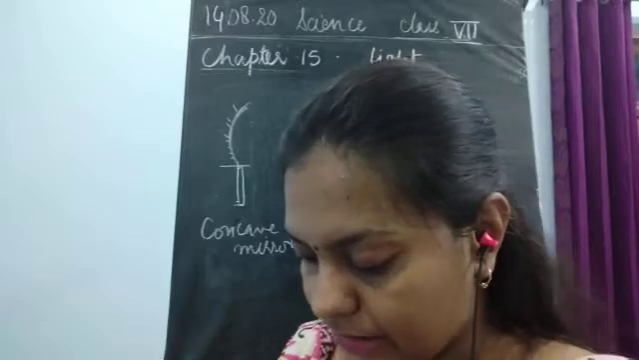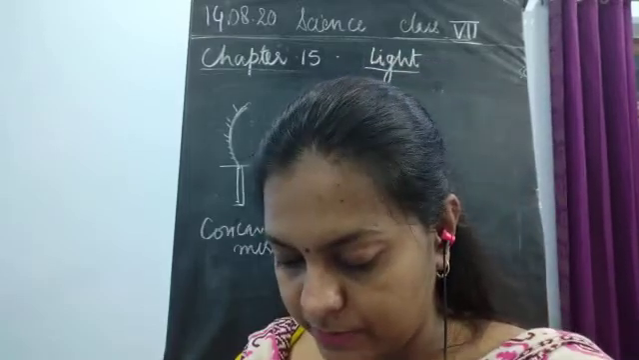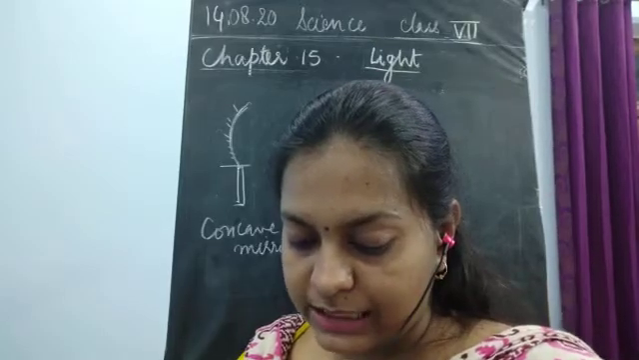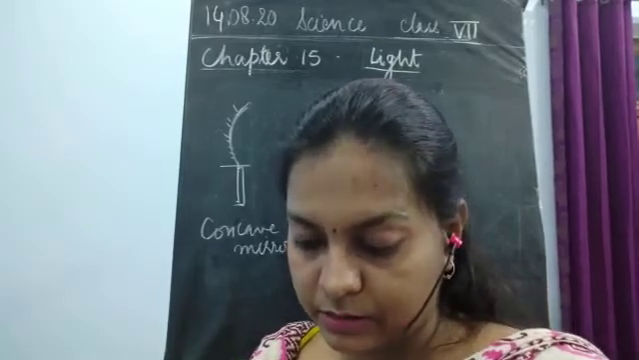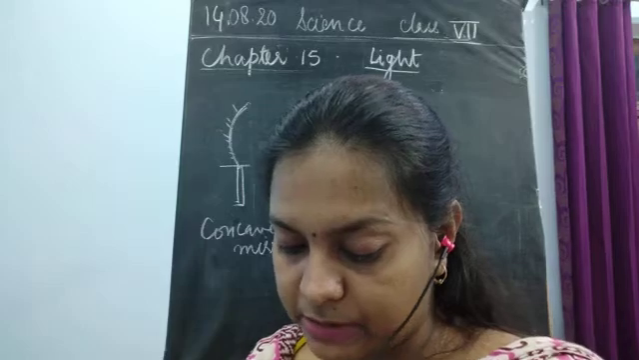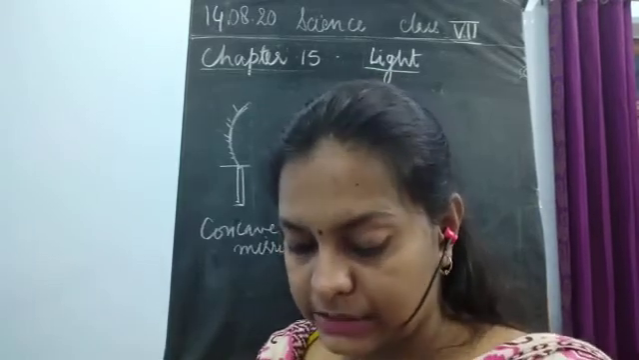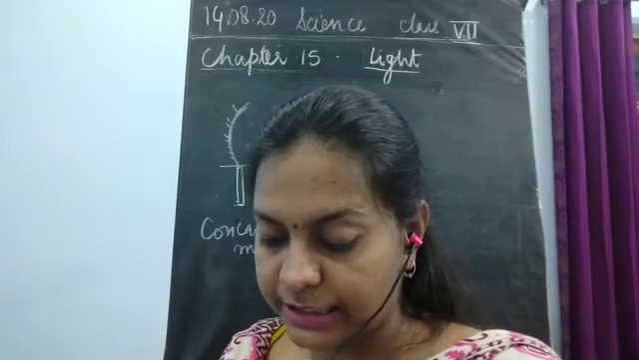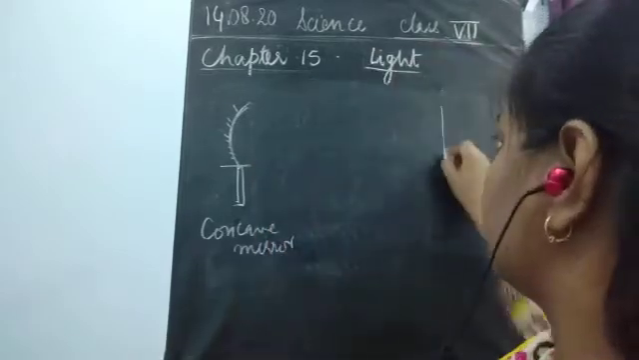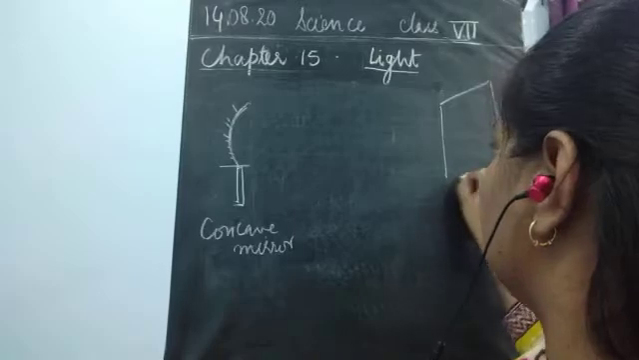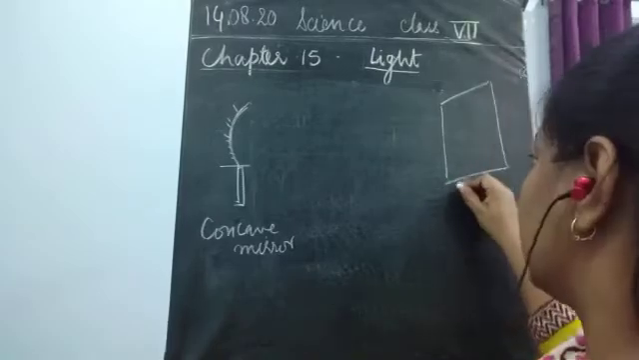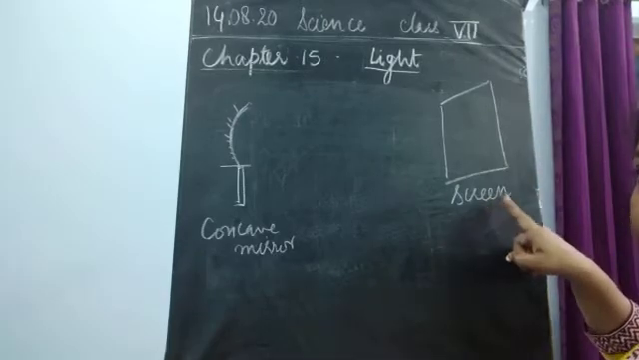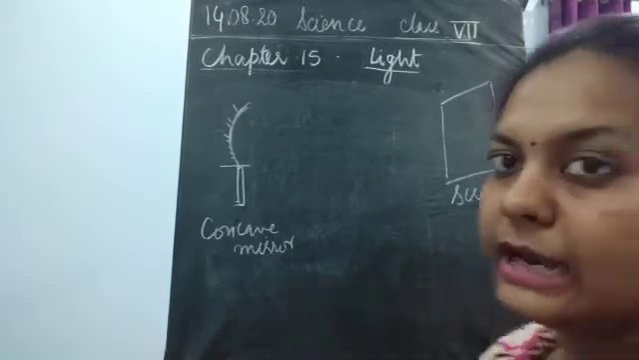Next, you will keep it on a table, and place a white paper or cardboard about 10 to 15 centimeters away, that will act as a screen. You have to keep a white cardboard sheet in front of here. Just place a white cardboard or white paper over here that would act as a screen.